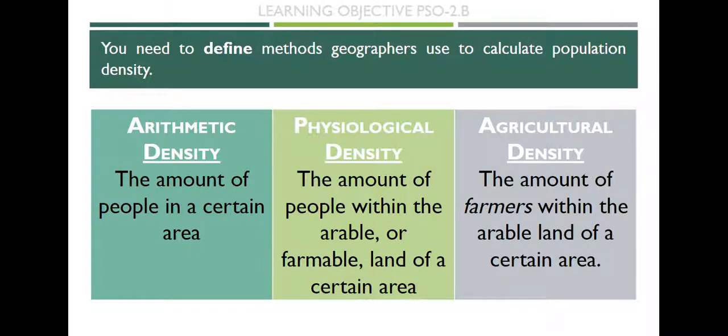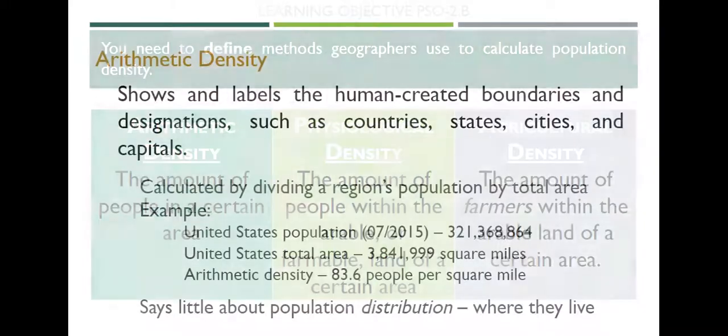So you're going to need to define methods geographers use to calculate population density. Basically, geographers use 3 different ways to calculate population density. The first is arithmetic density, and that's the amount of people in a certain area. This is what you generally see when you see a population density. There's physiological density, the amount of people within the arable or farmable land of a certain area. And then there's agricultural density, and this is the amount of farmers within the arable land of a certain area. So let's break those down a little bit.